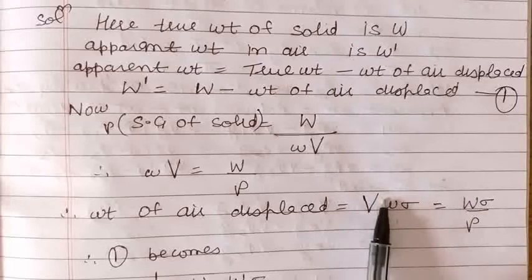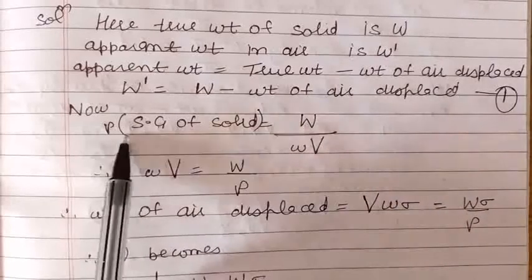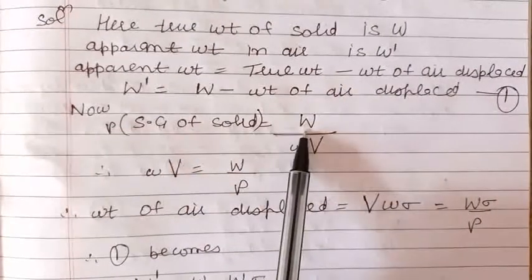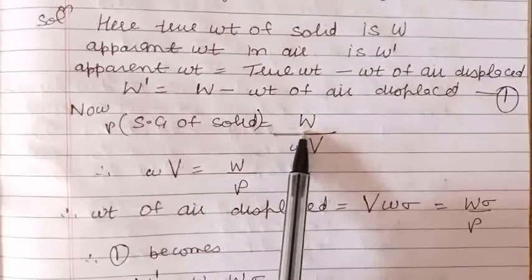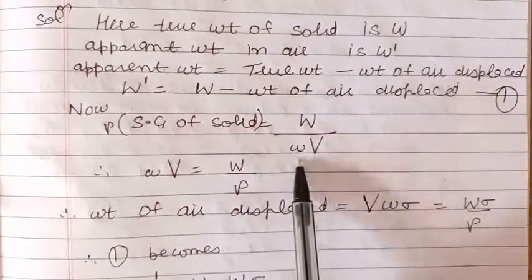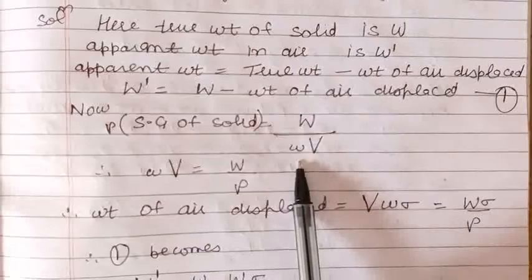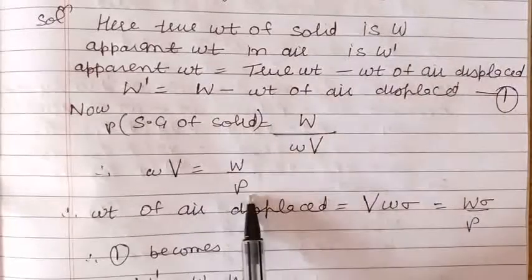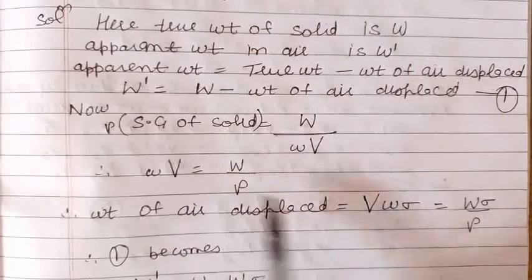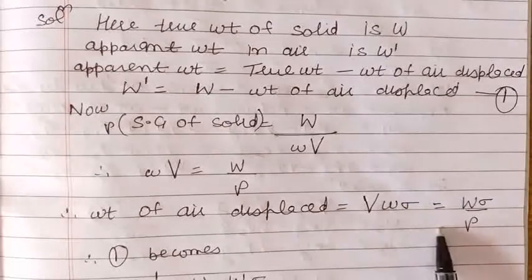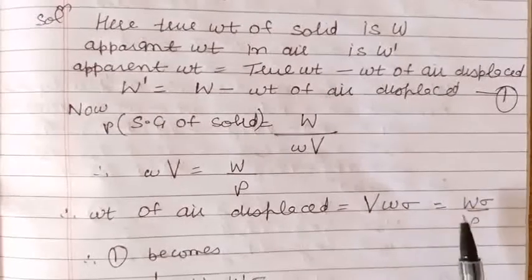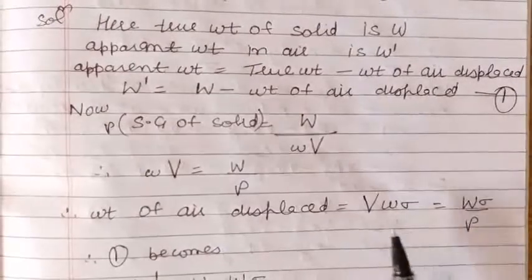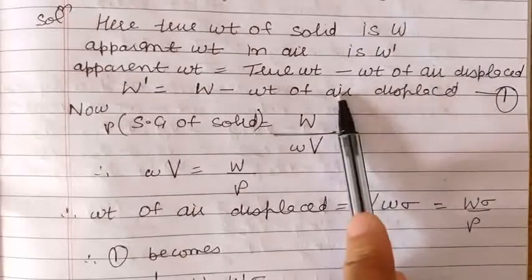Because we are given that the specific gravity of the solid is rho, by the definition of specific gravity it is given by the weight of volume V of the substance upon the weight of volume V of the standard substance. So from here we can find this value, which is W upon rho. Now we can put this value here to get the weight of air displaced, which is W into sigma upon rho. Now we can substitute this value in equation 1.